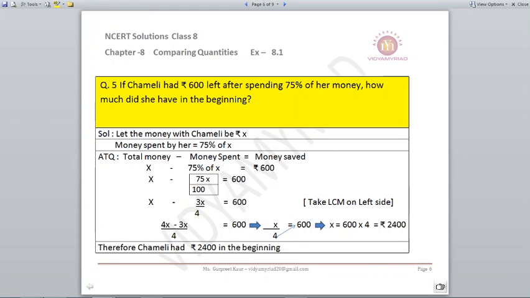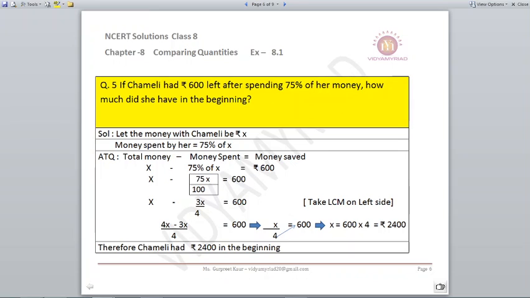Question number 5. If Chameli had rupees 600 left after spending 75% of her money, how much did she save in the beginning? Now what is the total money she had? We don't know, so we will assume it as x. And she has spent 75% of her money, which means 75% of x, that is 75 upon 100 multiplied by x. Now we have to find out how much is that.